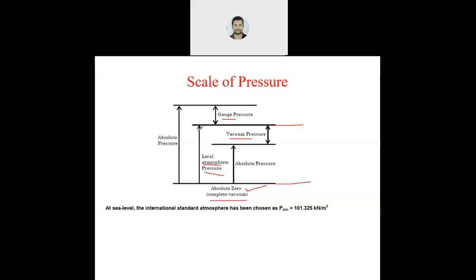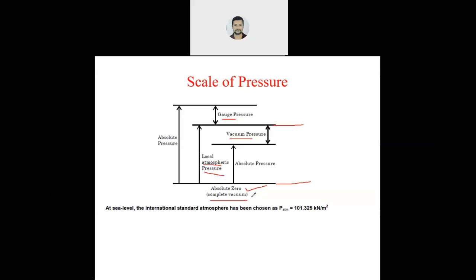Anything above the atmospheric pressure is gauge pressure. Anything less than atmospheric pressure, or below the atmospheric pressure, is vacuum pressure.